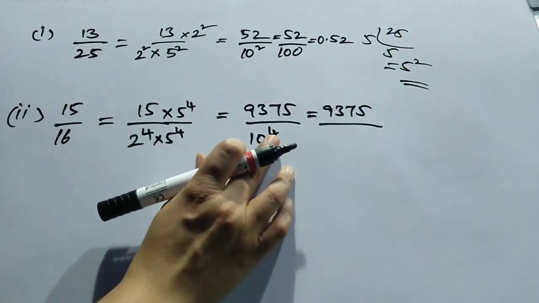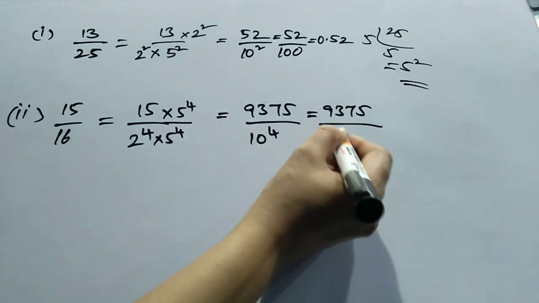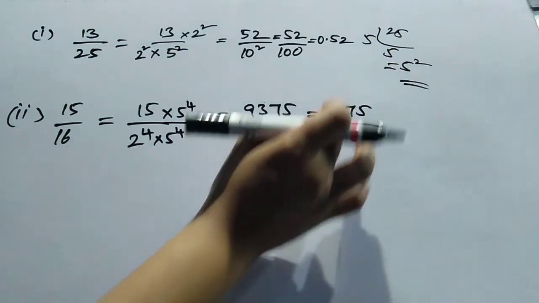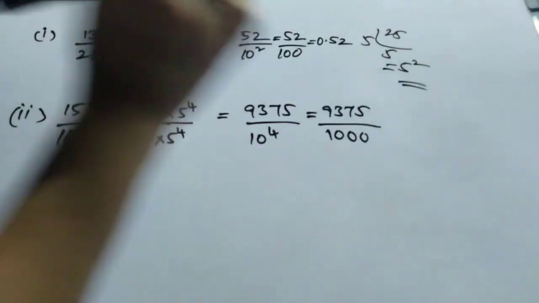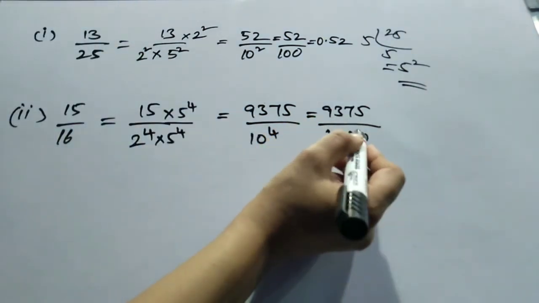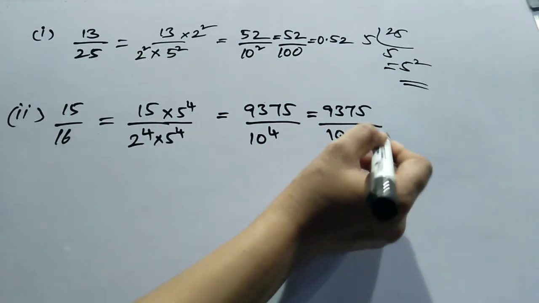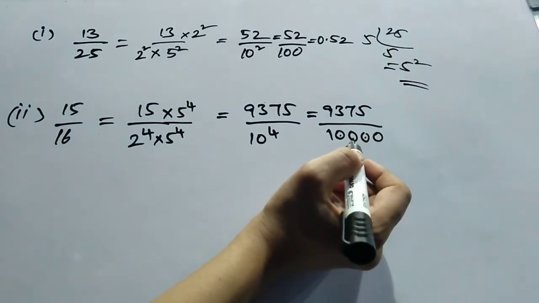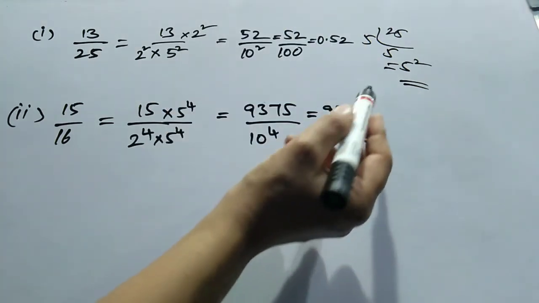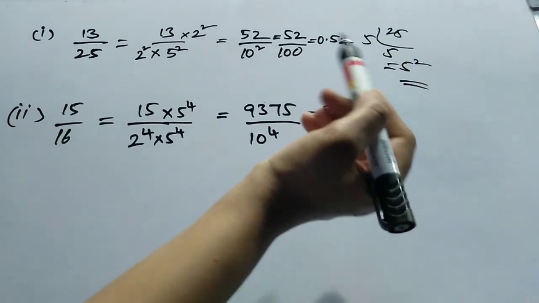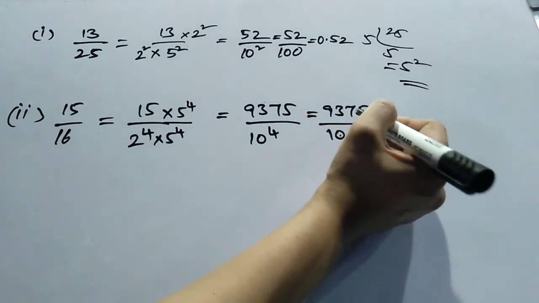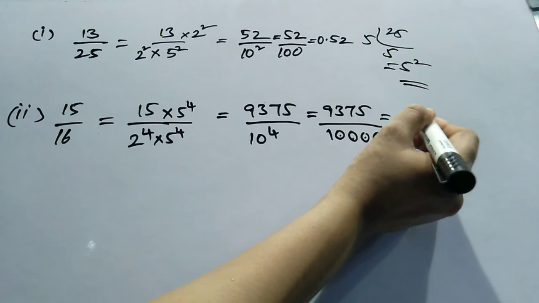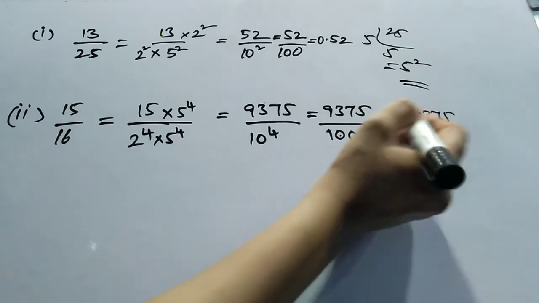What does 4 mean? It means 4 zeros will be there, so the decimal point has to shift 4 places from right to left. How many zeros are there? 1, 2, 3 and 4. So however many zeros you are writing in the denominator, that many places it will be moved from right to left. Okay, 1, 2, 3, 4 means 0.9375.